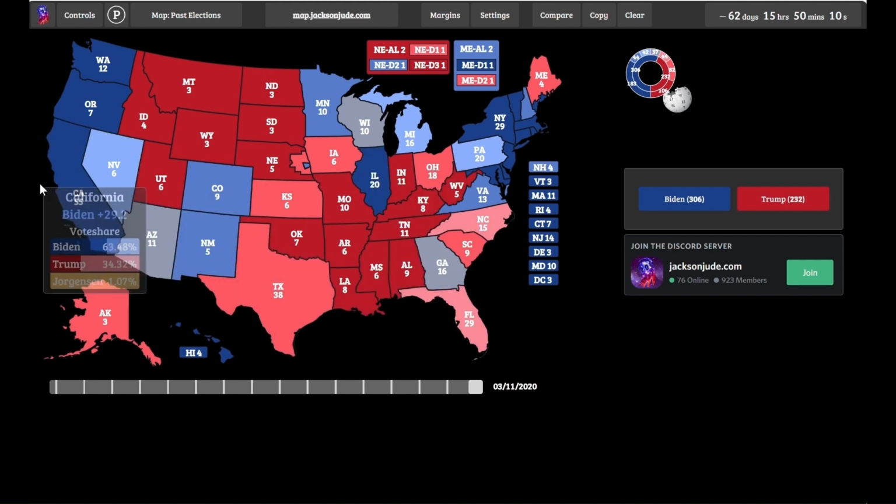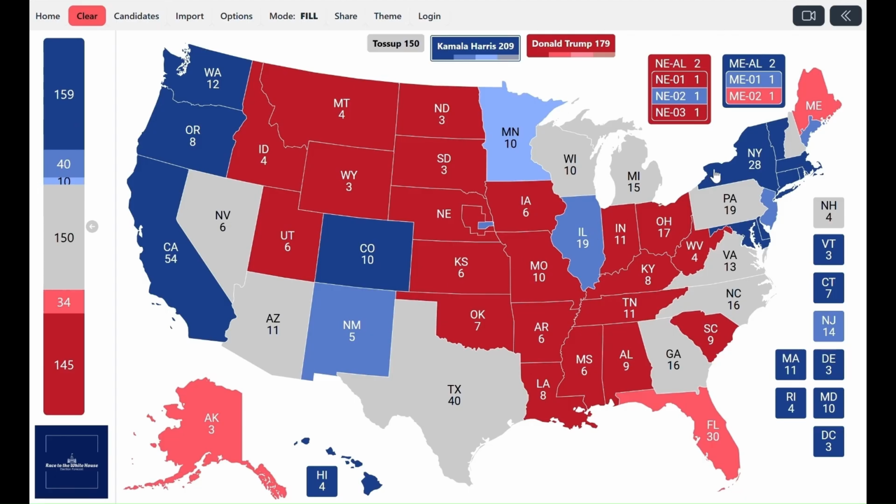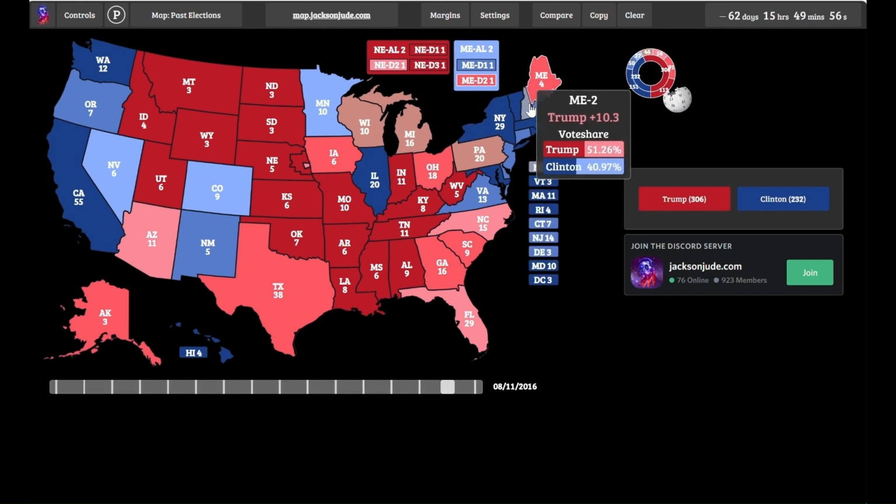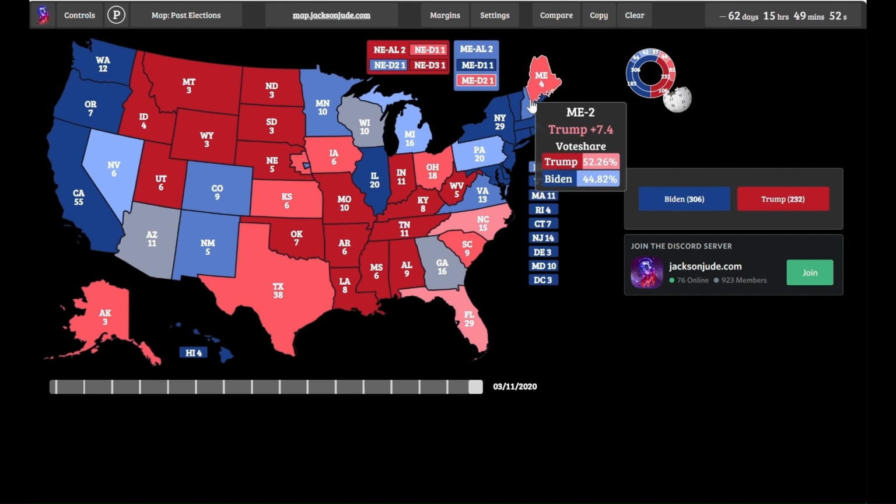Again, another state that we're going to rate as lean Democrat is the state of New Hampshire. The state of New Hampshire is the most Republican state here in the Northeast. Hillary Clinton got New Hampshire by less than 1 point in 2016, as you can see here, just 0.37%, but it shifted to the left and President Biden won it by 7.4.